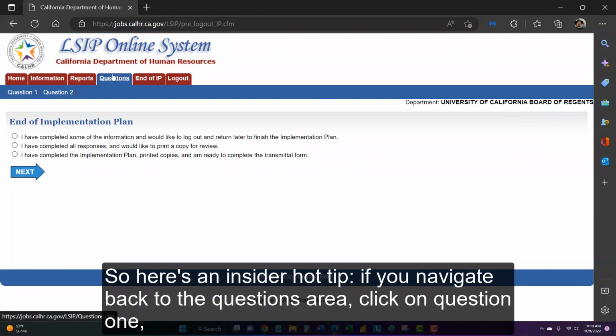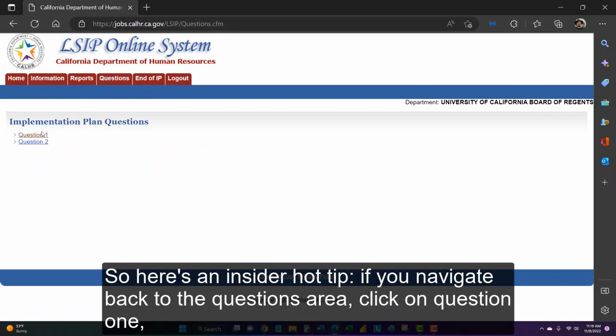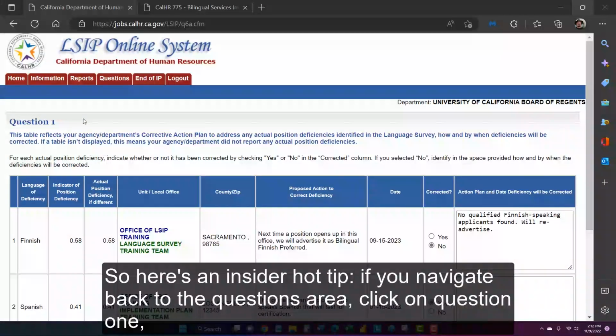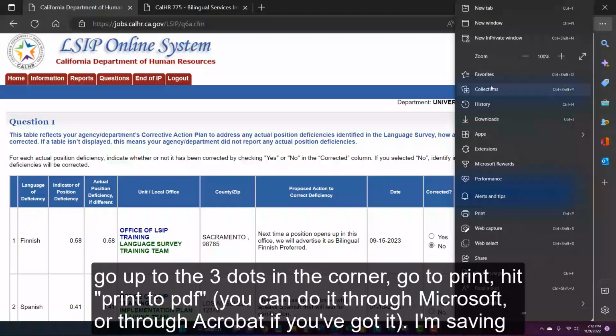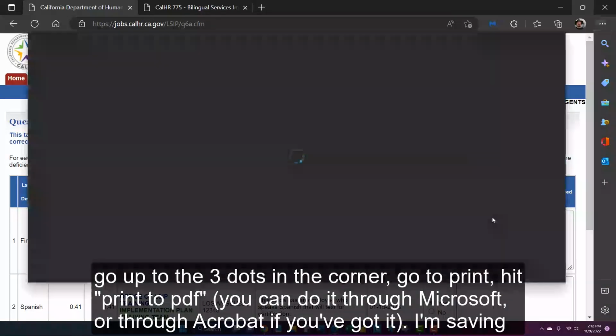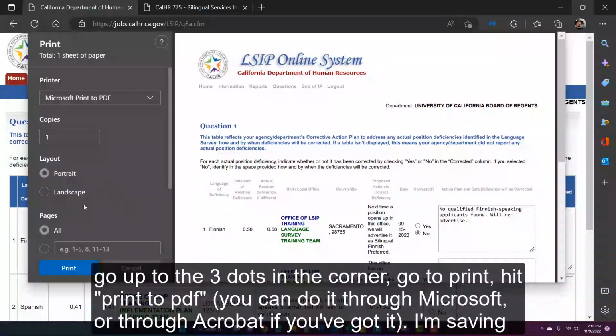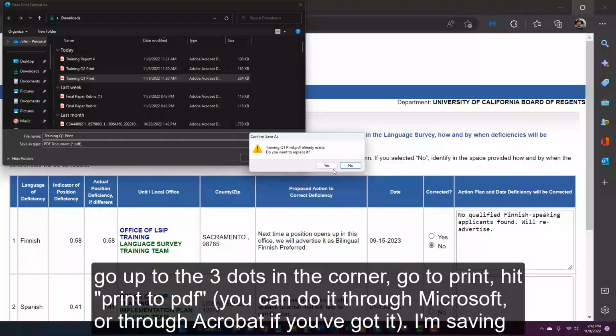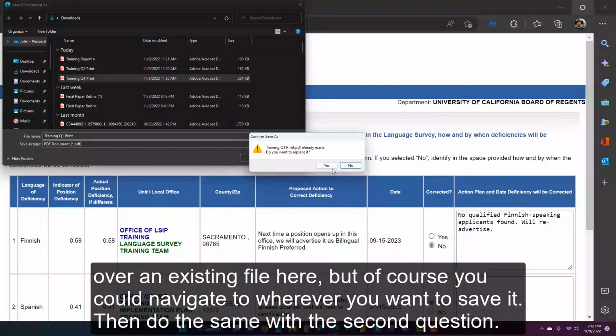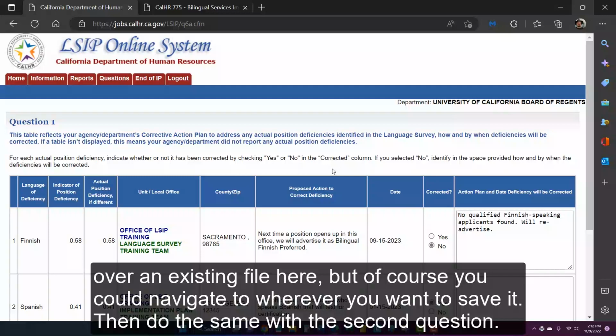If you navigate back to the questions area, click on question 1, go up to the 3 dots in the corner, go to print. Hit print to PDF. You can do it through Microsoft or through Acrobat if you've got it. I'm saving over an existing file here, but of course you could navigate to wherever you want to save it. Then do the same with the second question.